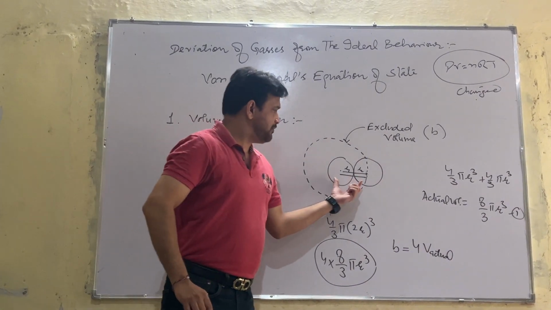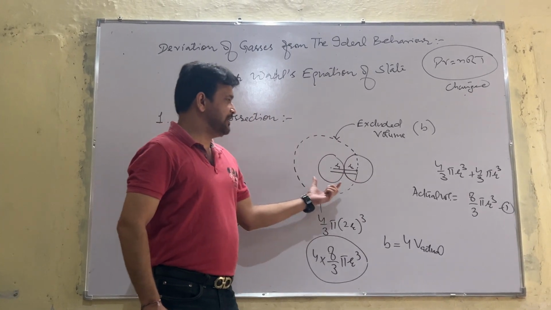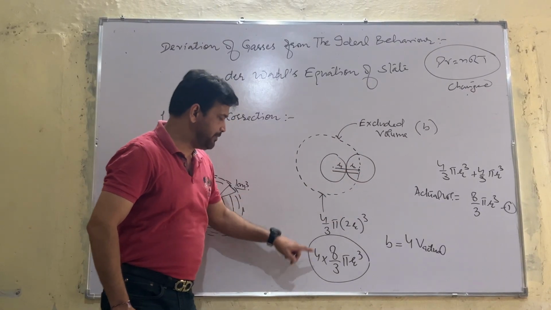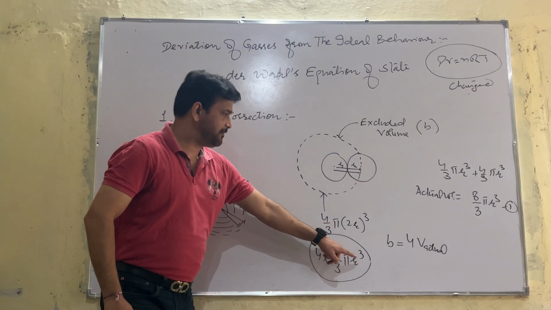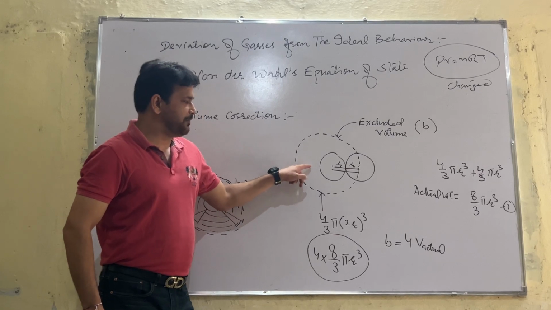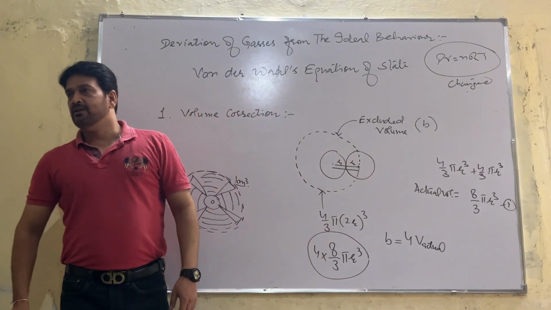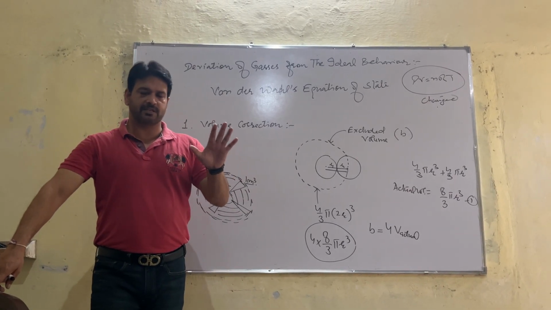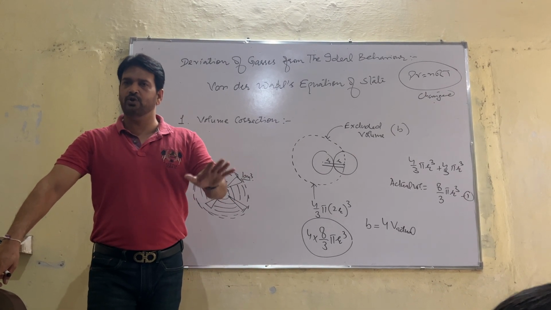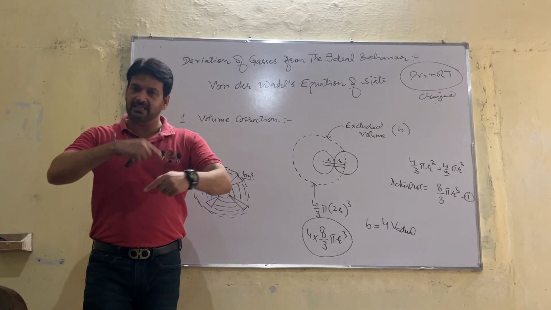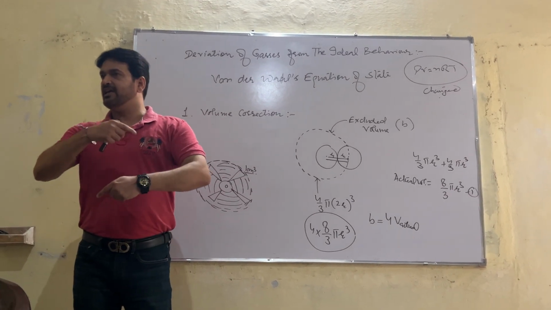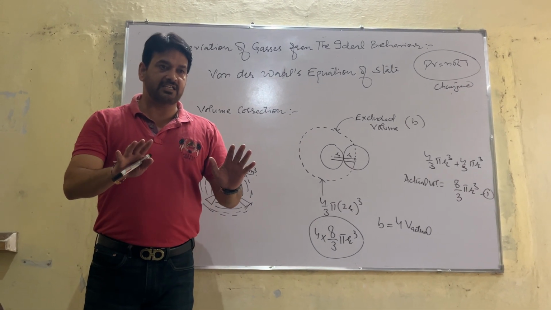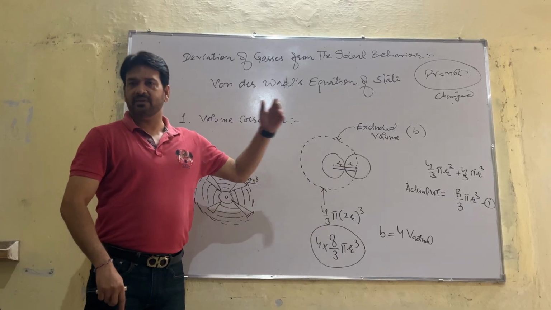The actual volume of the two gas molecules was 8 by 3 pi r cube, and their excluded volume is 4 into 8 by 3 pi r cube. It means this volume is 4 times the actual volume. So, no doubt, gas molecules are very small in size. Their actual volume might be negligible, but when they are moving around each other, there is some excluded volume, and that excluded volume is not negligible because it is 4 times the actual volume.